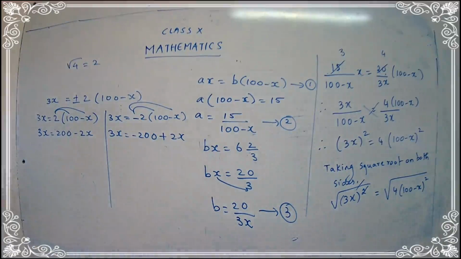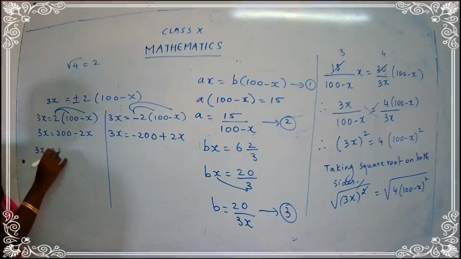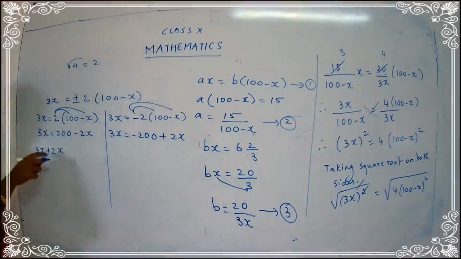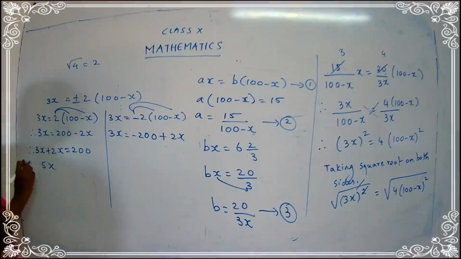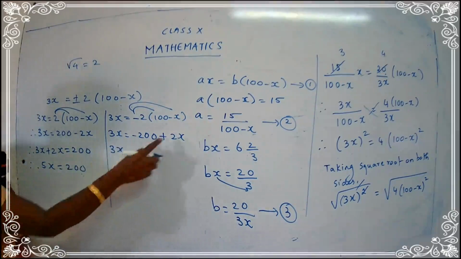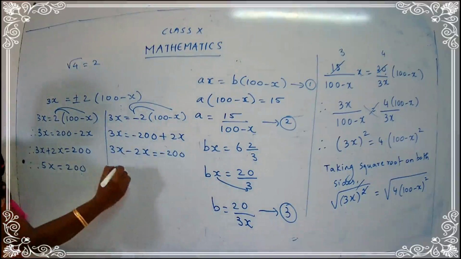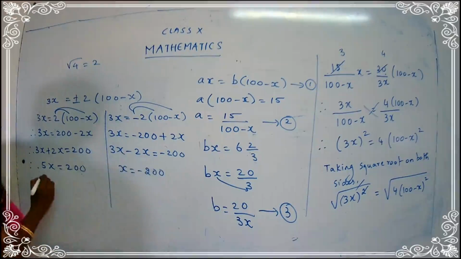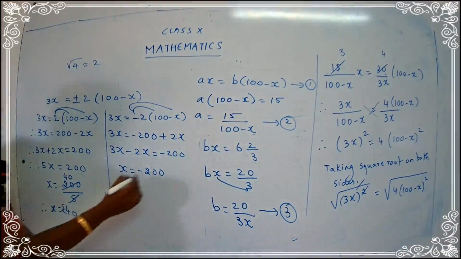Now let's simplify it. I'll bring the like terms on one side. So 3x plus 2x, minus 2x when it comes to this side, plus 2x is equal to 200. So 5x, you can put a therefore sign, 5x is equal to 200. 3x plus 2x, so minus 2x is equal to minus 200. Therefore x is equal to 200 upon 5. 5 4s are 20, 40. So I get the value for x is 40, this is rupees. Rupees 40. And here it's minus 200.